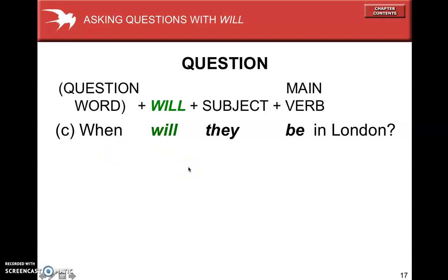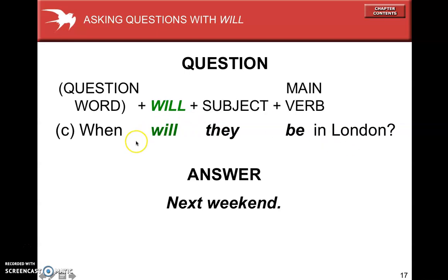When will they be in London? Okay. If I ask, will they be in London? The answer is yes or no. If I add a question word, I want more information. Like when will they be in London? Next weekend. Or why will they be in London? Because they are visiting. Or how will they be in London? Oh, they have vacation time. Okay, so a question word gets more information.